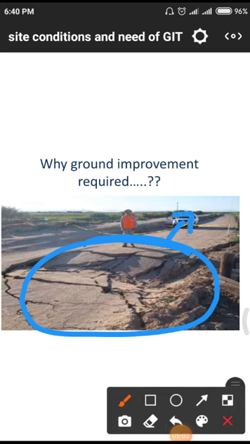Here we have to mark a 1 meter width of the soil, remove the total soil, and in place of it replace it with another soil. Why? Because the existing soil has weakened properties, and due to those weakened properties the total road fails. So we need to modify those weakened properties by improving with another soil's sub-parameters.